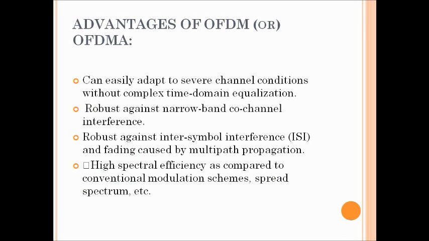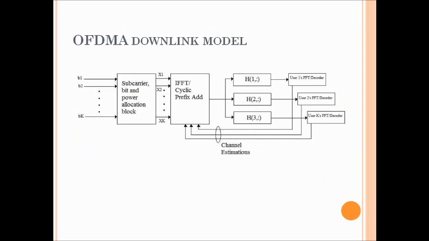Here you could see a few advantages of OFDM or OFDMA. It can easily adapt to severe channel conditions without complex time domain equalization. It is robust against narrowband co-channel interference, and there are many more. Here you could see the OFDMA downlink model.